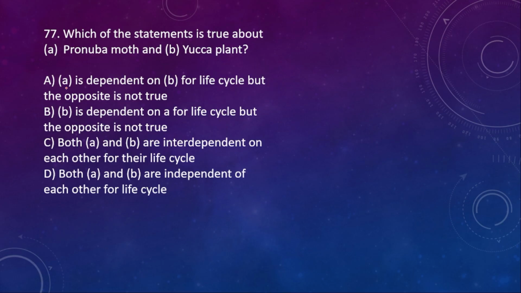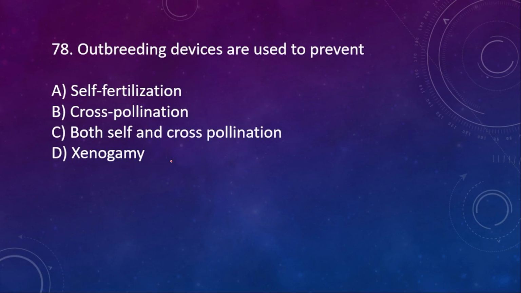Option A. A is dependent on B for life cycle, but the opposite is not true. No. B is dependent on A for life cycle, but the opposite is not true. No. C. Both A and B are interdependent on each other for their life cycle. This is correct. So option C is correct.